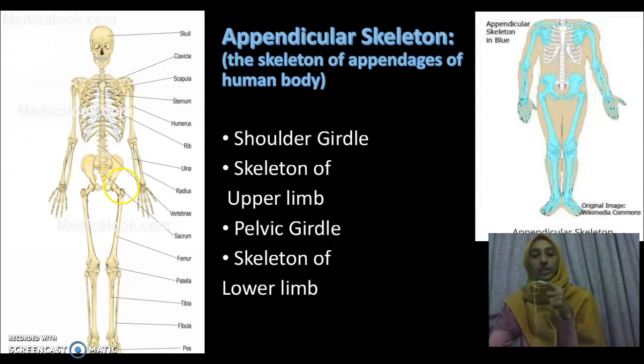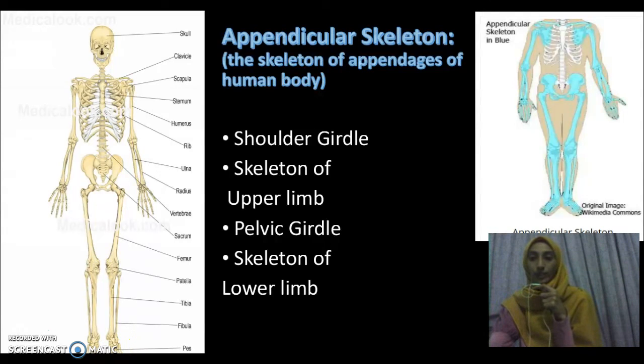It also consists of 30 bones, including the femur, which is our thigh, tibia here, patella, which is our knee, tarsals, metatarsus, and phalanges, located here.